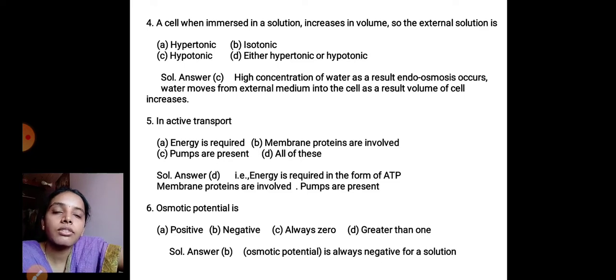So usually when cells are kept in a hypotonic solution, the cells show an increase in volume. So the correct option is hypotonic solution. There is a higher concentration of water outside, as a result osmosis occurs, and the water moves from the external media into the cell. As a result, the volume of the cell increases.